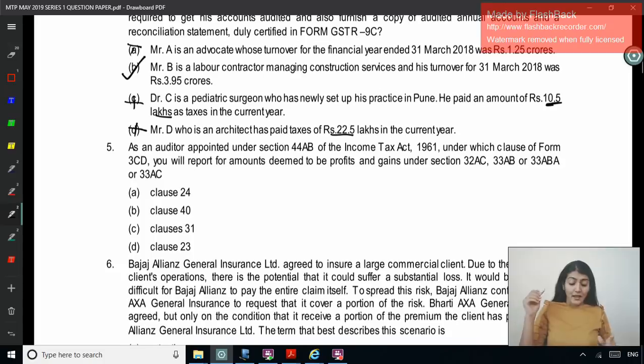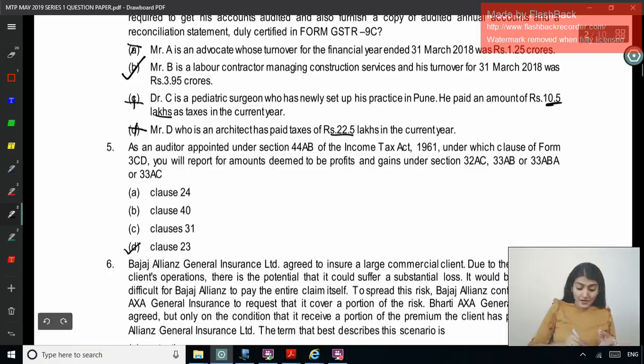Next one. As an auditor appointed under section 44AB of the Income Tax Act. So one GST question, now one tax audit question. Under which clause of Form 3CD will you report for amounts deemed to be profits and gains under 32, 33, 33ABA and 33AC? Clause 24, 40, 31 and 23. What is clause 23? It is regarding the payments to the related parties.